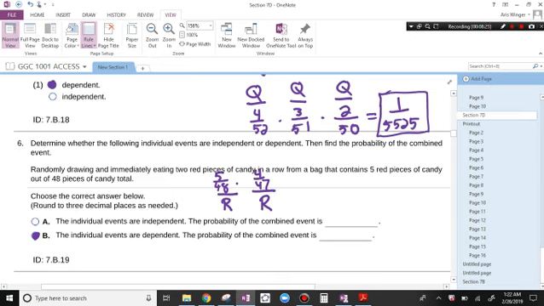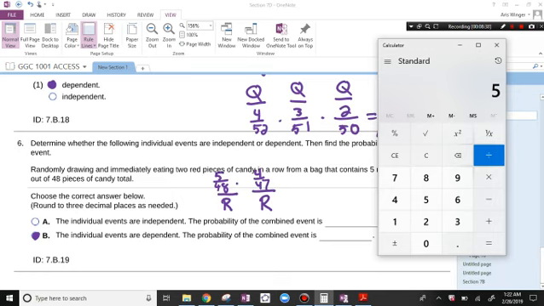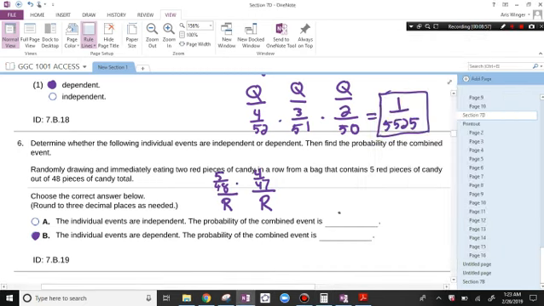It says round to 3 decimal places. So 5 out of 48, or I guess we can use decimals now since it doesn't want a fraction. Let's do it. 5 divided by 48 equals that, times 4 divided by 47 equals that. And it says round to 3 decimal places: 0.00, and this 8 moves up to a 9. 0.009. Dependent.